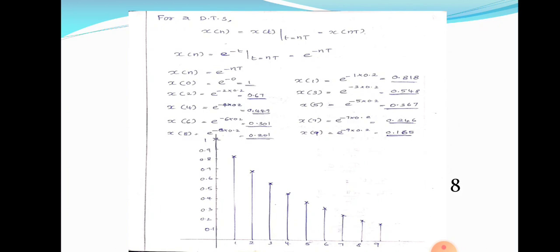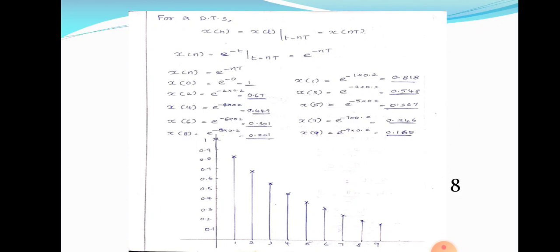If you are given a signal, definitely you can sketch a continuous time signal and a discrete time signal. Before drawing the discrete time signal, first of all you have to sample it. How can we sample? x of n is equal to x of t at t is equal to nT, where T is the fundamental time period which should be given in the problem. Then only we can draw the discrete time signal. I think the continuous time signal and discrete time signal is clear.